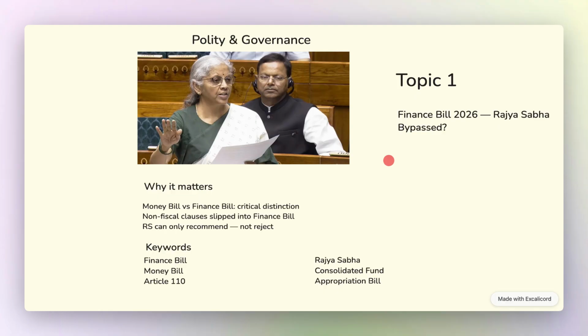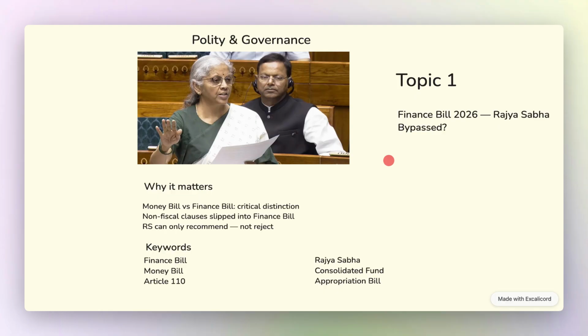On a money bill, Rajya Sabha has just 14 days to return it with recommendations, and Lok Sabha can accept or reject all of them. There is no veto, no joint sitting, no delay beyond 14 days. Finance bill is the annual legislation giving effect to the Union Budget's tax proposals. Money bill is a bill dealing exclusively with matters under Article 110 of the Constitution.